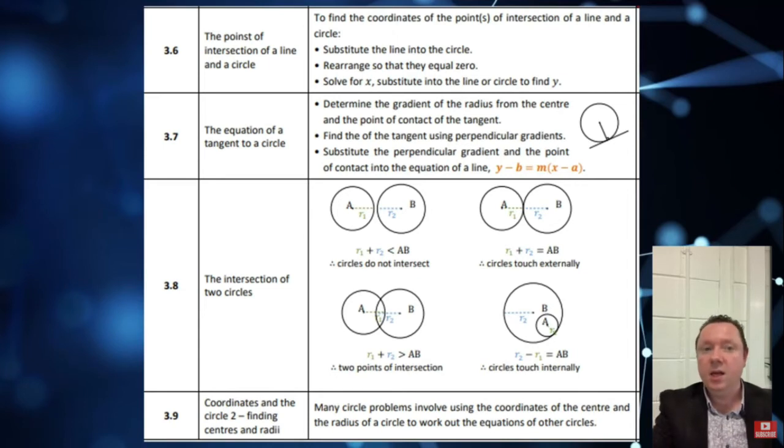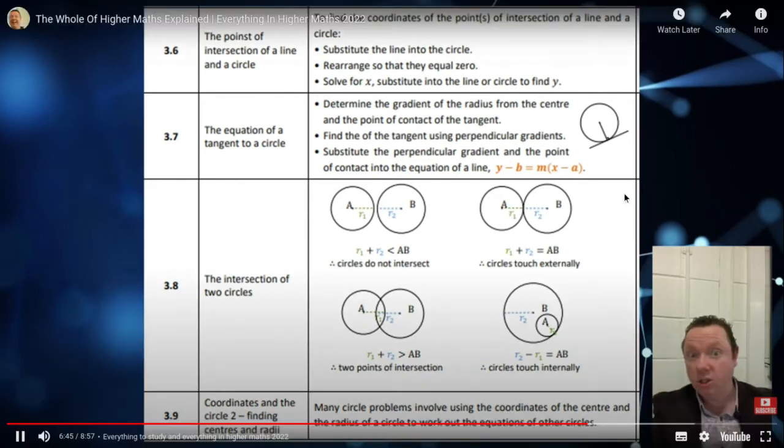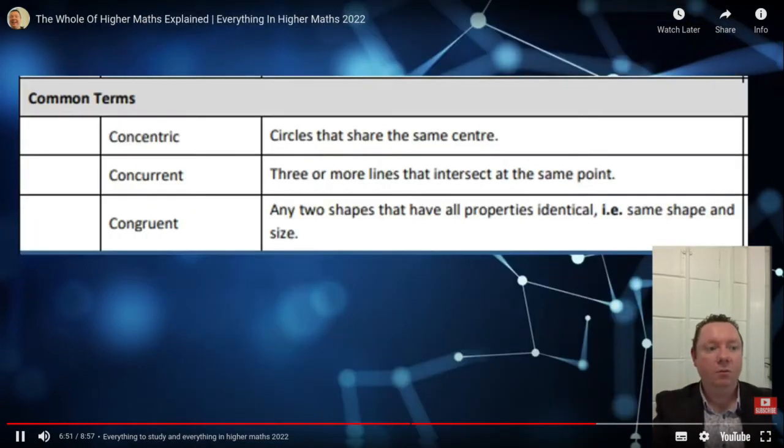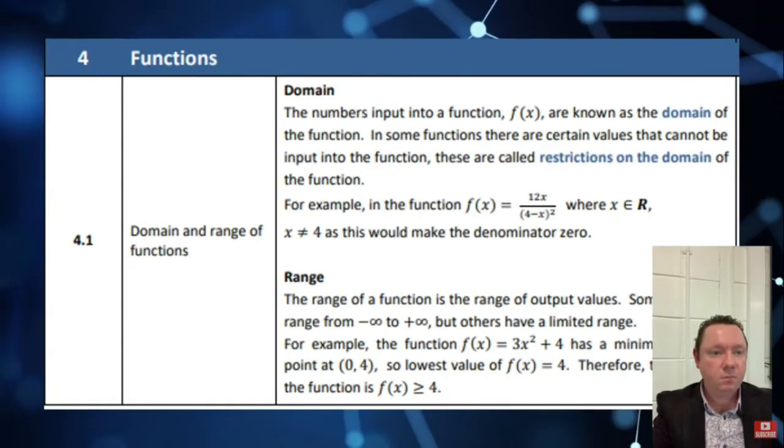That's an interesting one. So, although you don't have to find the equation of a tangent to a curve, a circle is not a curve, a circle is a circle. So, equation of a tangent to a circle, different skill, is still in. Be careful there. Okay, common words for circles.